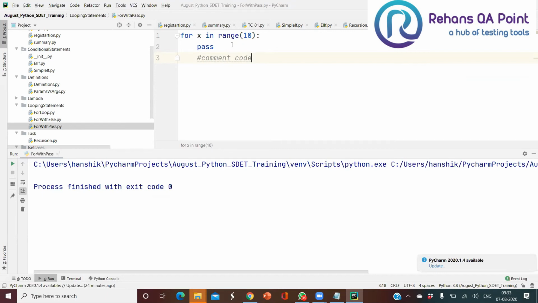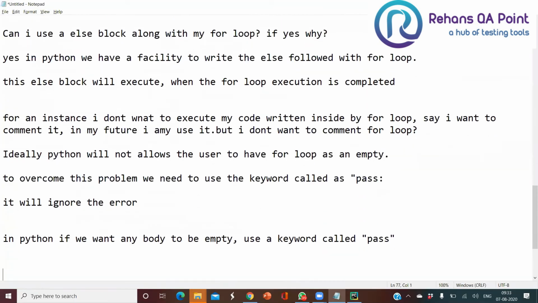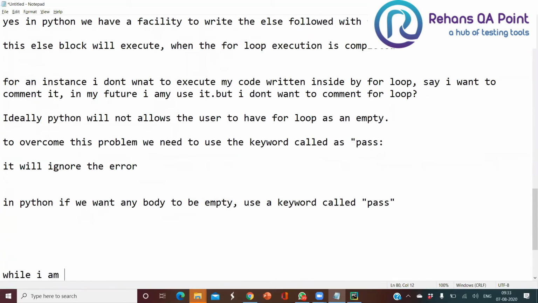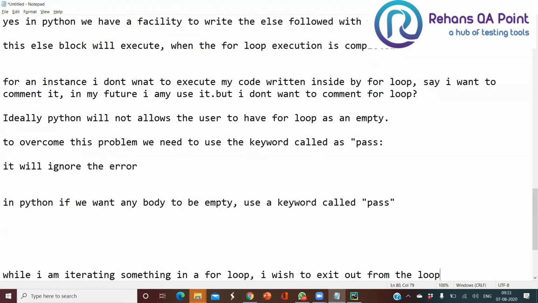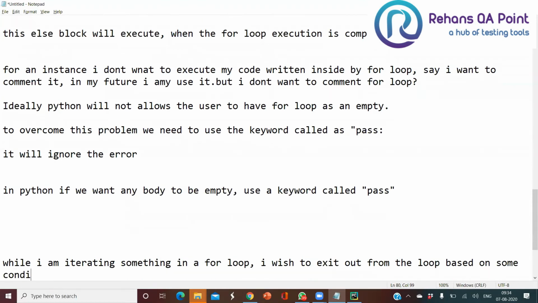So the next one we'll see about: while I am iterating something in a for loop, I wish to exit out from the loop based on some condition. I want to exit out from the loop based upon some condition. So how can I do that?